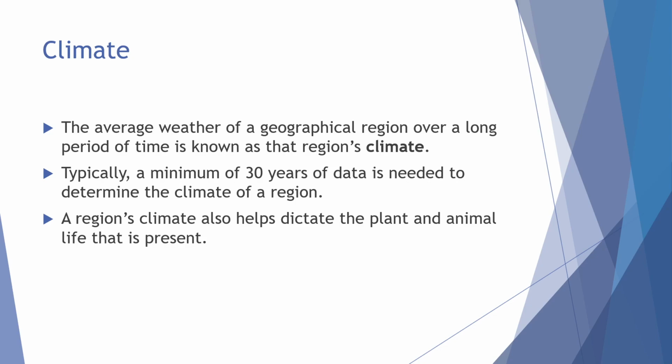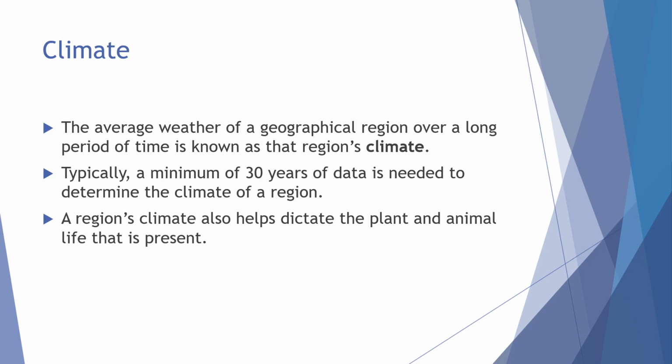However, when we're discussing the term climate, we're talking about the average weather in a particular location. And that average is taken over a long period of time. Typically, we say that to get a good indication of the climate of a region, we'd have to study it for 30 years. A region's climate will also dictate the plants and animals that are present. So what is the wildlife? What vegetables or fruits can be grown in this particular climate? Why do these animals exist here and not somewhere else?